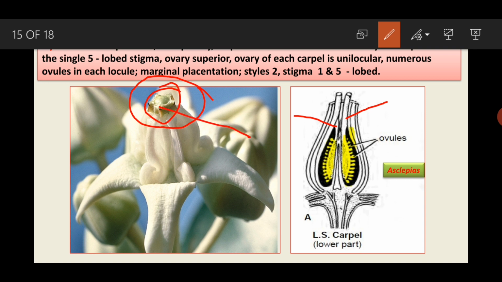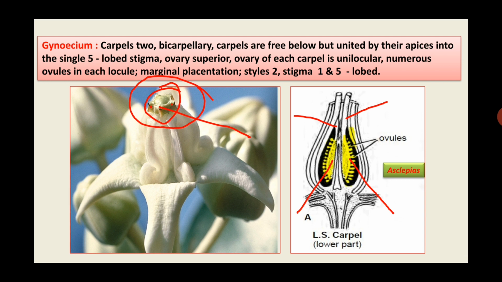And 5-lobed, stigma is having 5 lobes. Placentation is marginal. Here this highlighted portion is the marginal placentation. Arrangement of ovules on marginal placentae.